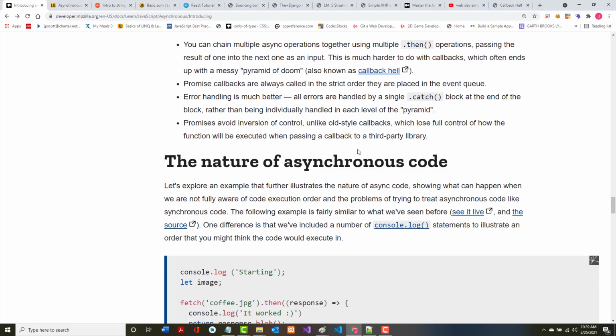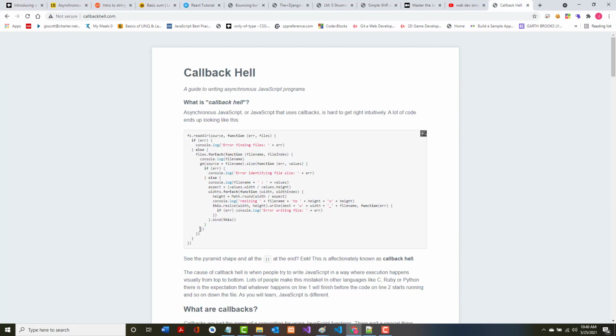You can chain multiple async operations together with promises using the .then operator, and pass the output of one as the input into the next. This is much harder to do with callbacks, and as it says, it oftentimes ends up getting into callback hell where you've got a bunch of this.